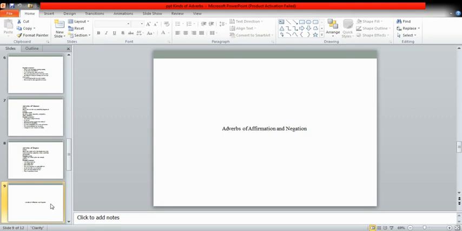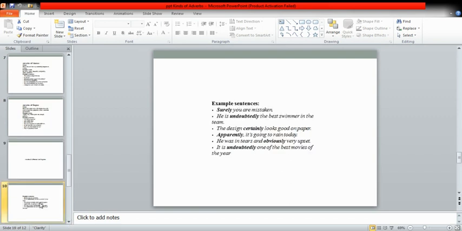Then we come to the adverbs of affirmation and negation. What do we mean by affirmation? Adverbs of affirmation tell us about the surety of the action. They simply confirm the action. This is the reason that they are called adverbs of affirmation. And adverbs of negation simply negate the action. They simply give us the negative happening of the action.